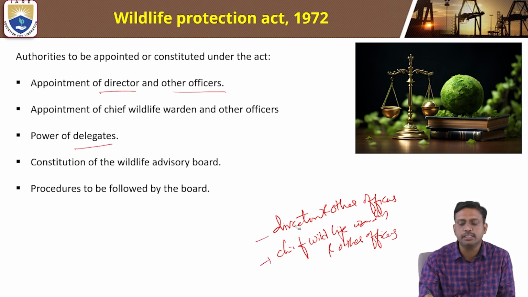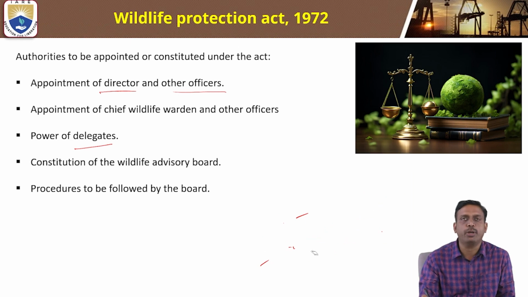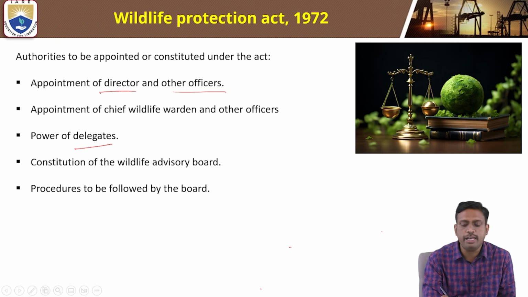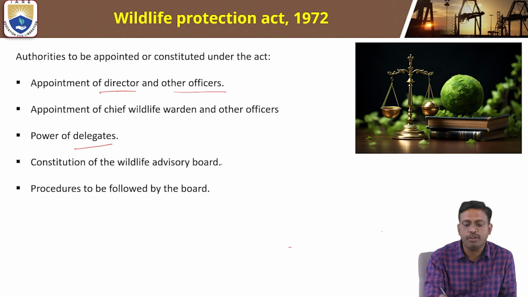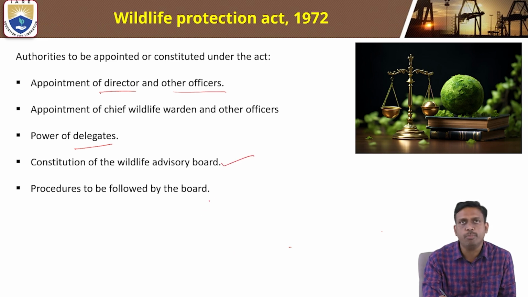Power of delegates is also one of the authorities in the Wildlife Protection Act 1972, and Constitution of the Wildlife Advisory Board, procedure to be followed by the board.